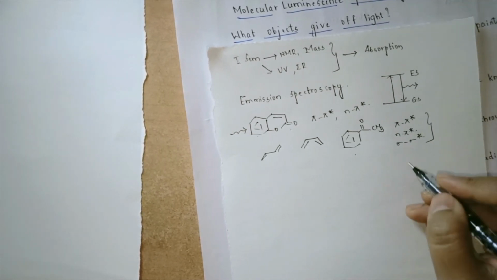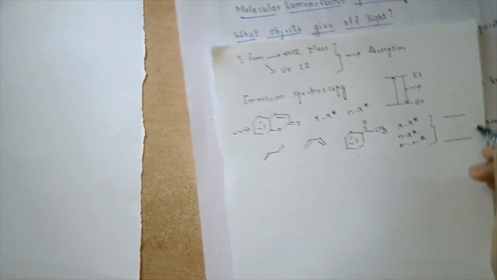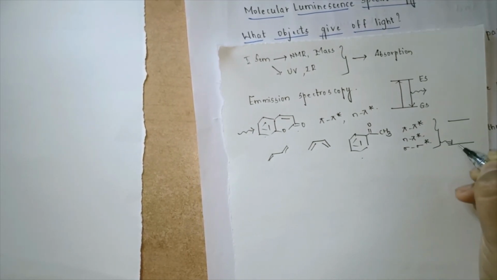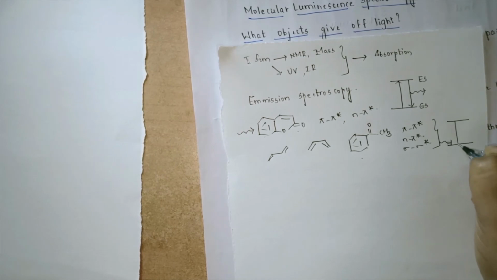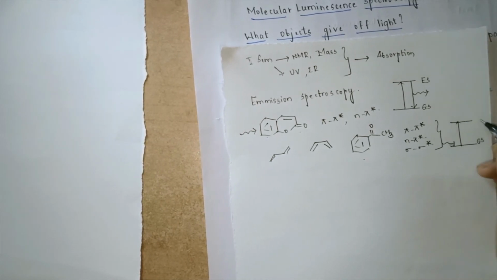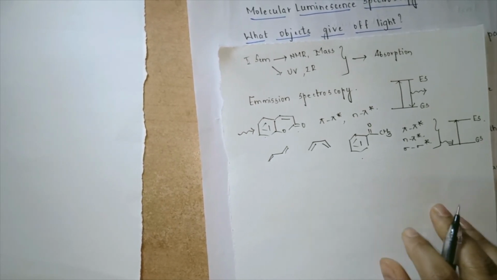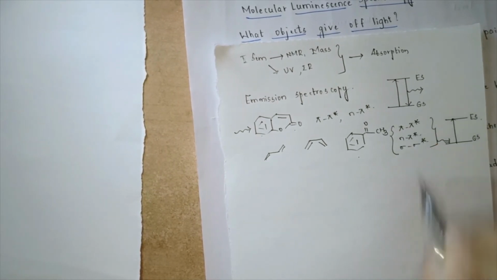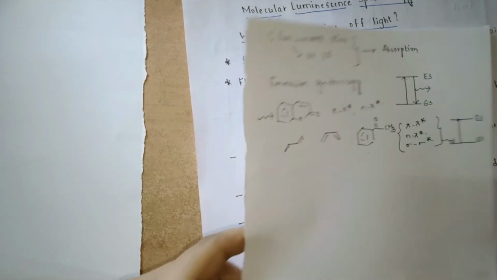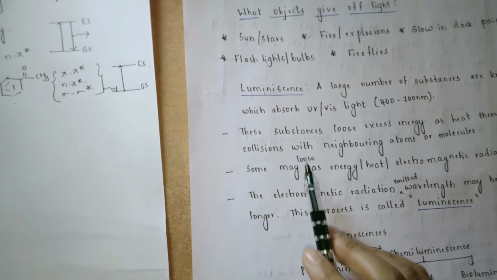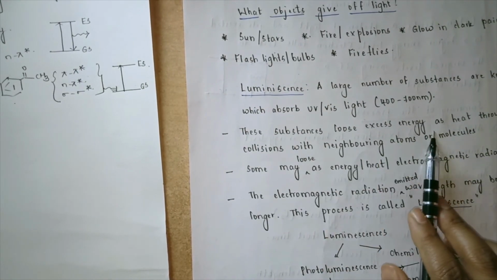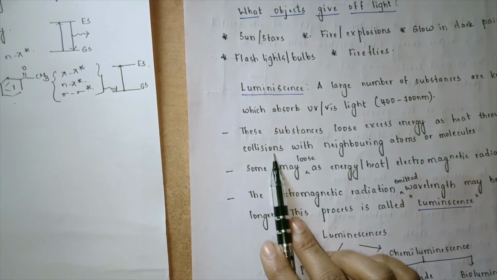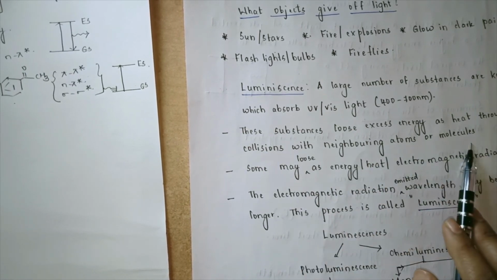What happens here is the ground state of the system is flashed with UV light. The electrons present at the ground state absorb and move to an excited state. This excitation is observed by these particular transitions. So that is the first phenomenon. Now these substances lose excess energy as heat through collisions with neighboring atoms or molecules.